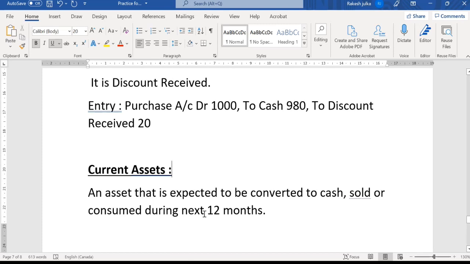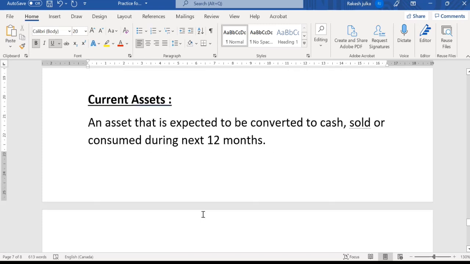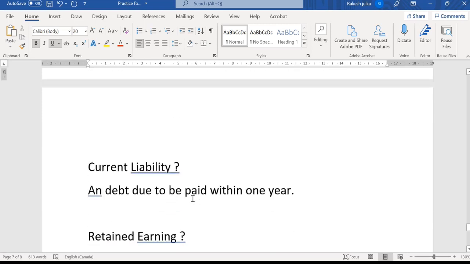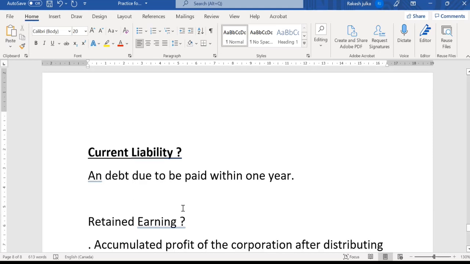Fixed assets are those we use for the long term of the business, for the operation of the business. Now, if we talk about current liabilities, these are debts due to be paid within 1 year. That is known as current liabilities of the business.